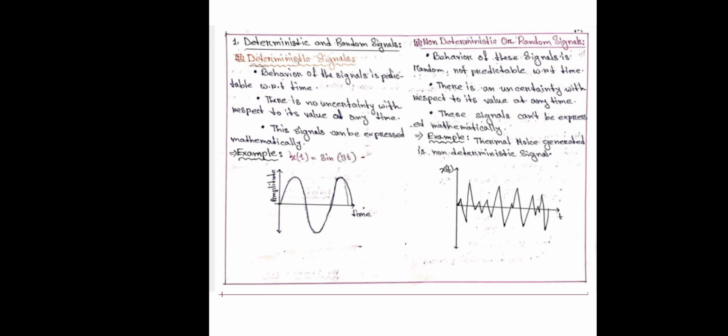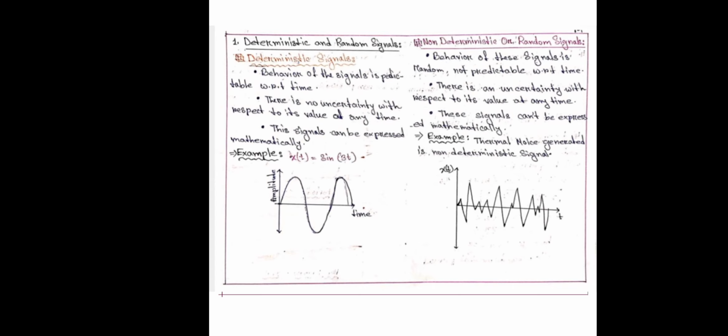Let's see the example. X of t is equal to sine 3t. It is an example of a deterministic signal. We can see there is no uncertainty with respect to time in this graph, so we can call it a deterministic signal.